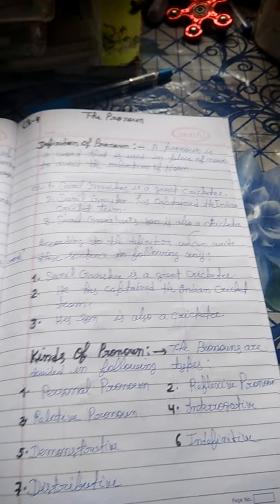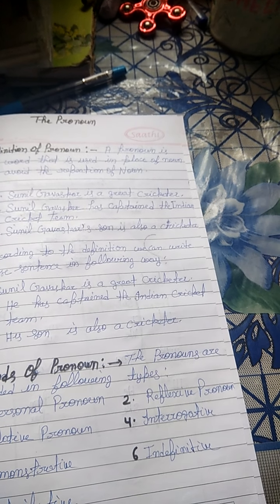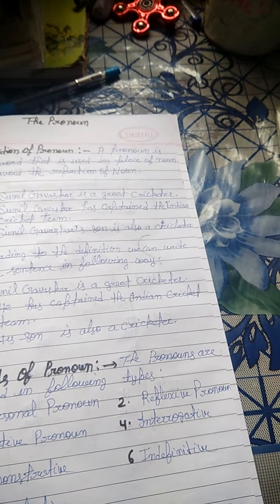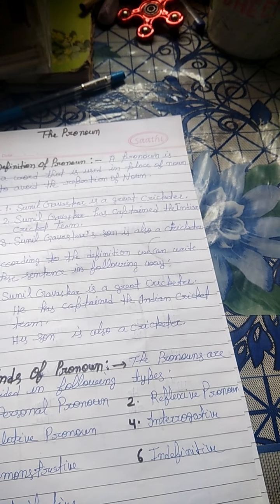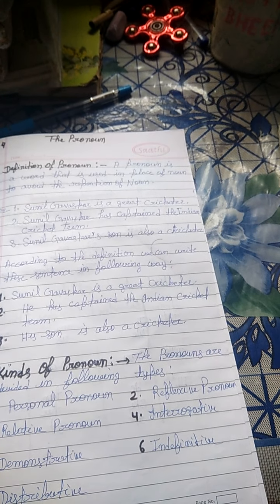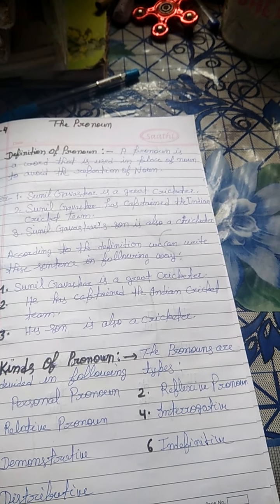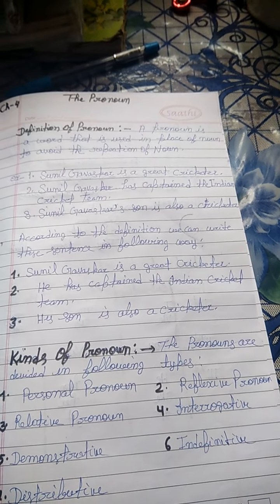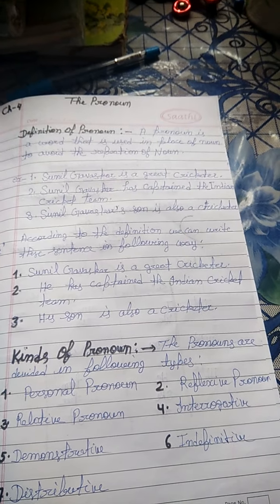You have been studying the definition of pronouns since class first. First I shall tell you the definition of pronoun. A pronoun is a word that is used in place of noun to avoid the repetition of noun. You know, pronoun is used in place of noun, means where we use noun, we can use pronoun. And it is also used to avoid the repetition of the noun. बार बार noun के प्रयोग से means repetition of noun.